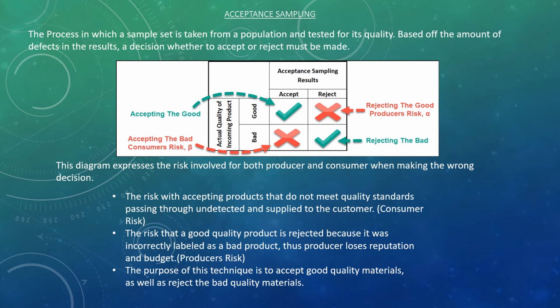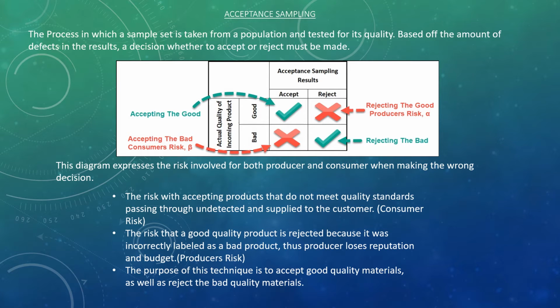Acceptance sampling is a very important part of the manufacturing business. This statistical method is used in the industry for quality control. This process ensures that all defective materials will be accounted for and taken into consideration when deciding on whether accepting or rejecting a whole batch is more appropriate.